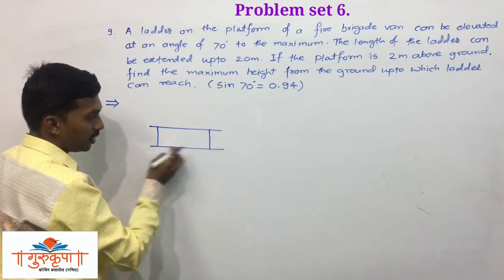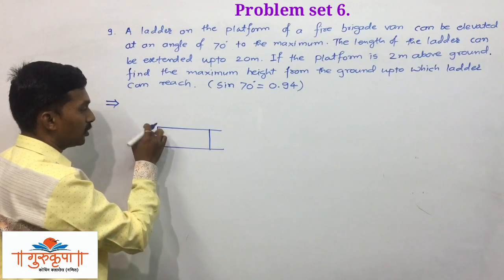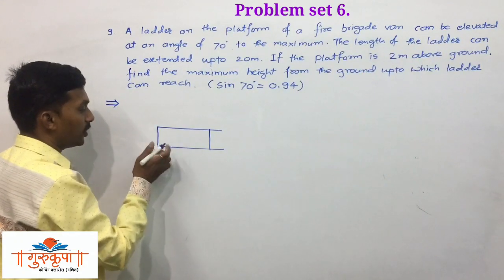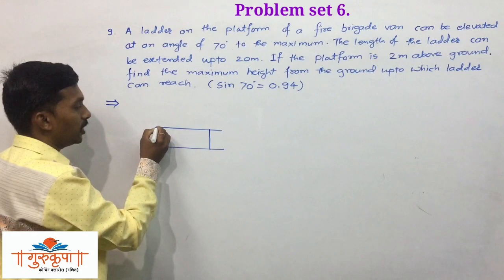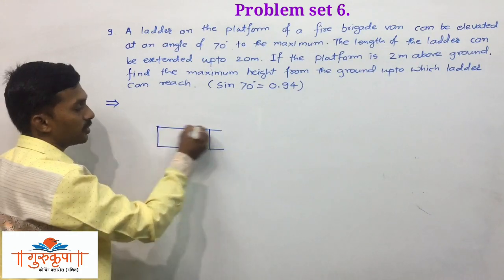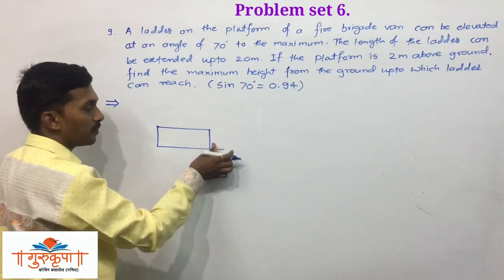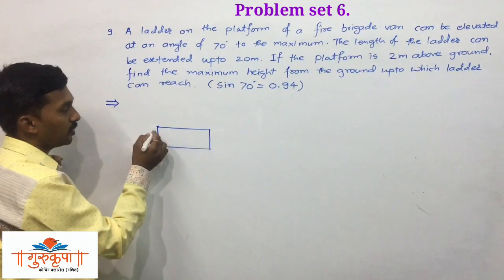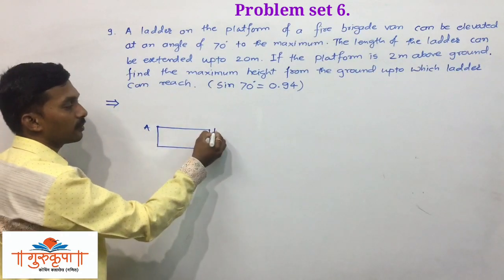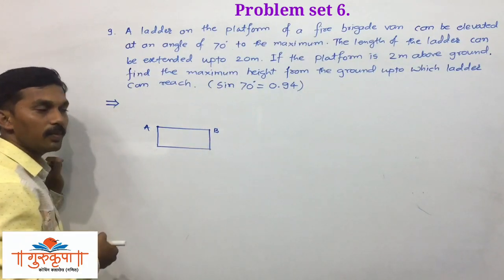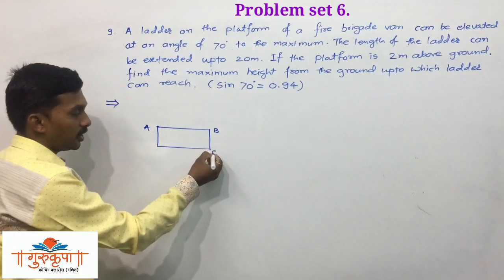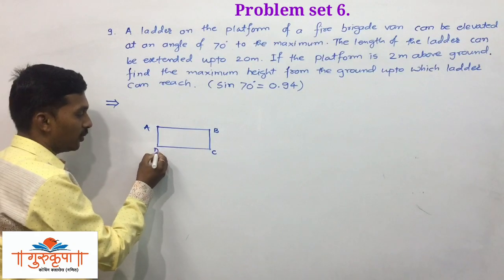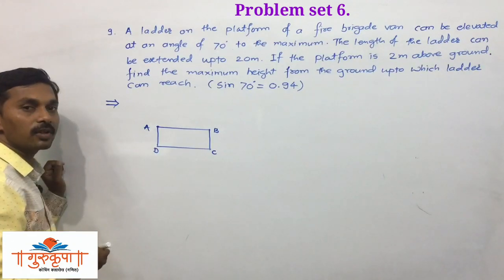This is ground level and this is platform, or the flat surface where the ladder is placed. Suppose here the ladder is placed horizontally. This is seg AB, the platform. We will represent this seg CD, that is the ground level, or you can say it as floor level.